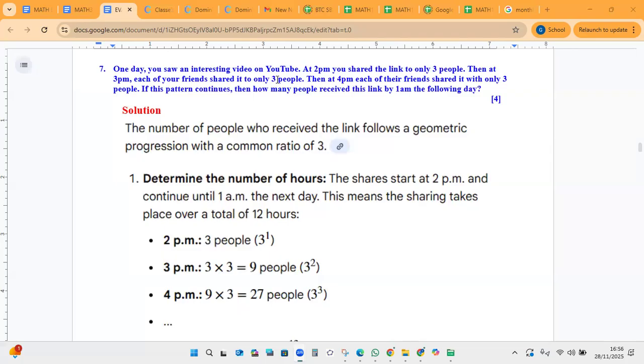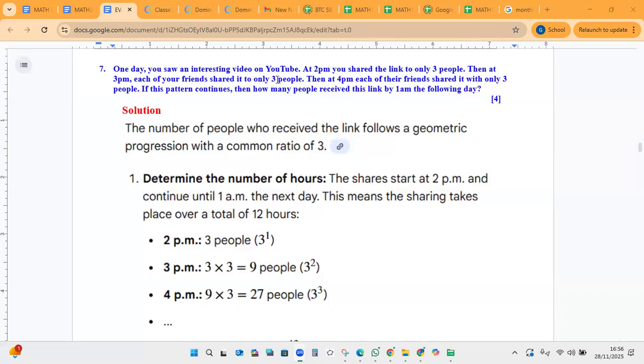2 p.m. means 3 people raised to the 1 have the link. And at 3 p.m., remember, each of those 3 people shared it to 3 people. So that's 3 times 3. That's 9 people. That's 3 squared. So then each of that 9 shares to 3. So that's 9 times 3. That's 27. 3 to the power of 3. So you can see the pattern. So that's why the common ratio is 3.